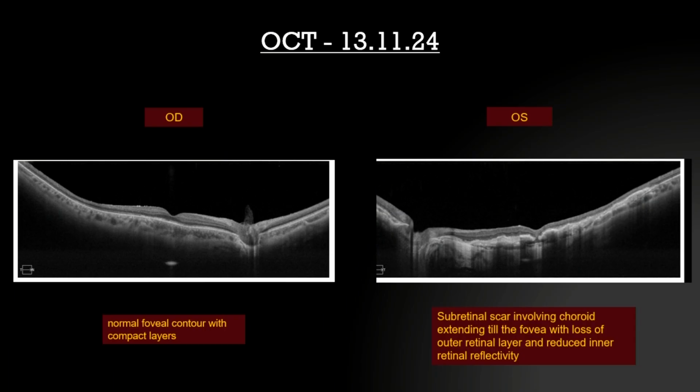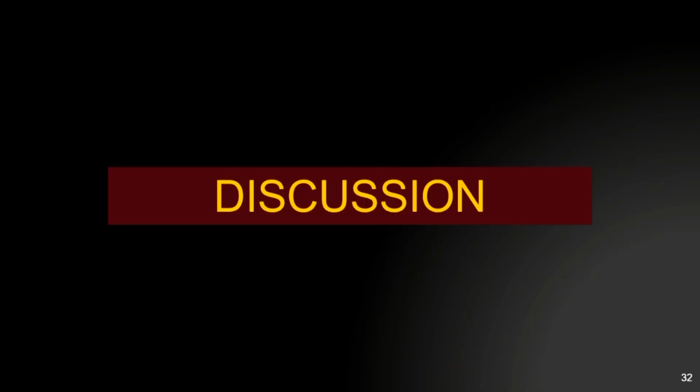So this is the OCT picture, the last visit. Right eye has a normal foveal contour with compact layers, and left eye has a subretinal scar involving the choroid, which is extending till the fovea with loss of outer retinal layers and reduced inner retinal reflectivity.